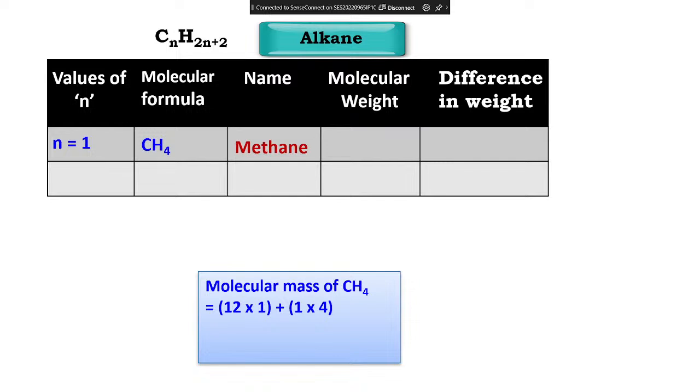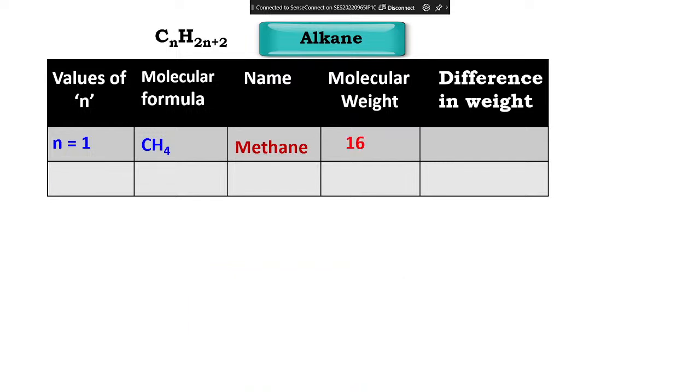How many carbons do I have here? Tell me loudly. 1. So I will write 12 into 1. How many hydrogens? 4. So I'll write 1 into 4. 12 into 1 is 12. 4 into 1 is 4. So 12 plus 4 is 16. So the molecular mass of methane is 16. Do you understand? This is how you are going to calculate.